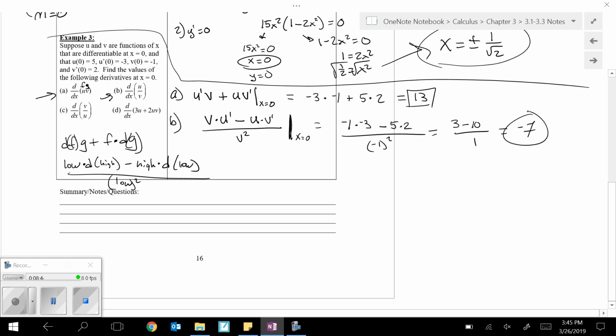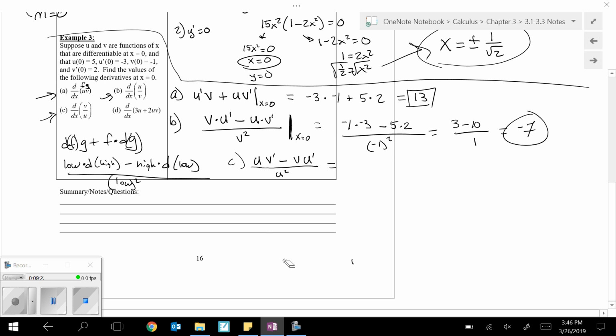Now for part C, it's a quotient rule, but just the variables are flipped. So now the v is in the numerator, the u is in the denominator. Let's work through that one real quick. So low d high minus high d low, strike a line, square below. Fun fact, it was math class that made me start putting the tails on my u's. Before I would just do these, and as you can tell, if that's a u and that's a v, stuff gets hard to tell the difference between.